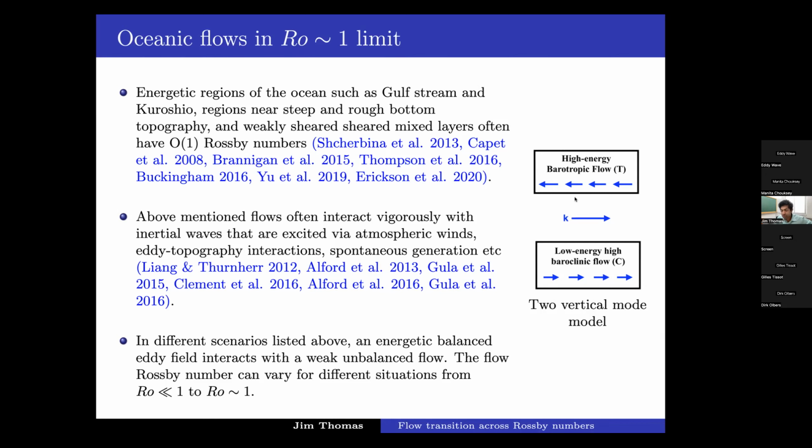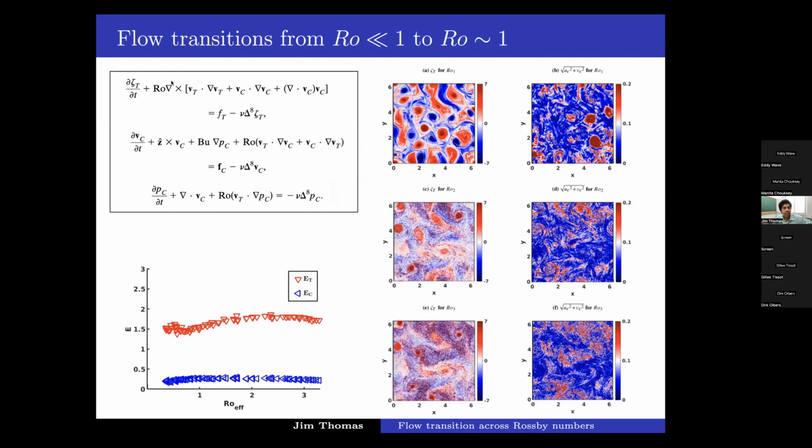We get this model by projecting the primitive equations on the barotropic and a single high baroclinic mode. So that ends up giving us a model that looks like this. Here's the reduced model. We have an evolution equation for the barotropic vorticity, zeta_t, and these are the equations for the baroclinic velocity and pressure. We're forcing these equations with external terms, F_t and F_c, and there are dissipative terms added to prevent energy accumulating at the grid scale. The baroclinic forcing specifically excites inertial oscillations or inertial waves. And we're trying to understand how these two interact.